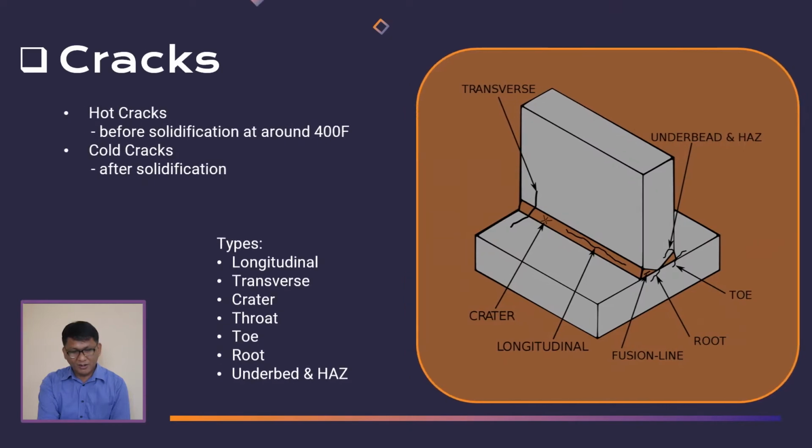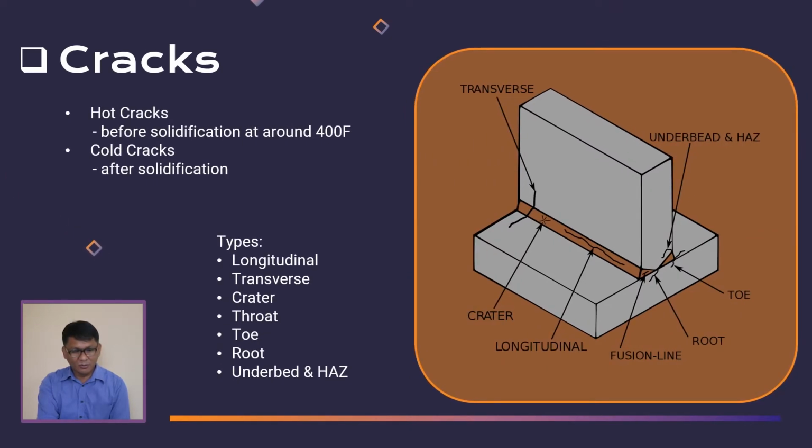We have the types of crack. We have the hot and cold crack. Okay, so hot crack is before solidification at around 4,000 Fahrenheit. So habang nagpe-perform ka ng welding, hindi mo nilinis maigi yung bakal, during solidification, lumalabas na yung crack.